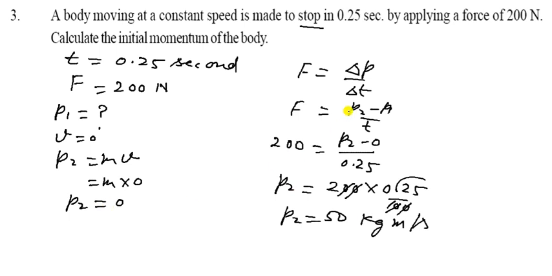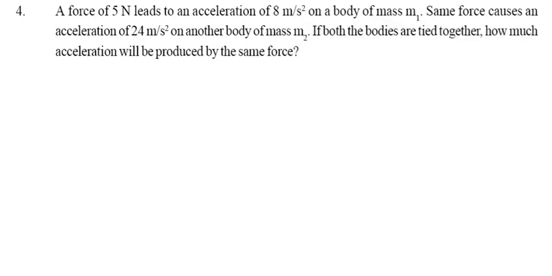Sorry, it is not initial, the final is 0 here. So you have to write some change in this example. P2 is 0, so it is 0 minus P1. So it is P1, not P2. It is the momentum of this one, your P1. So you have to write P1 here. So the initial momentum is 50 kg meter per second.